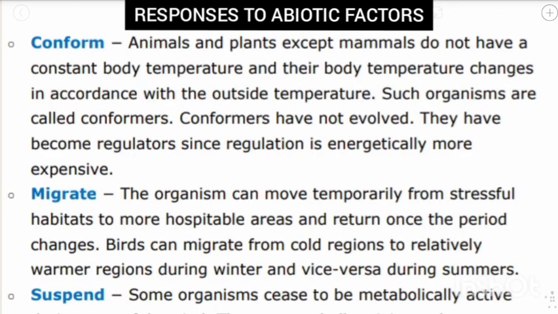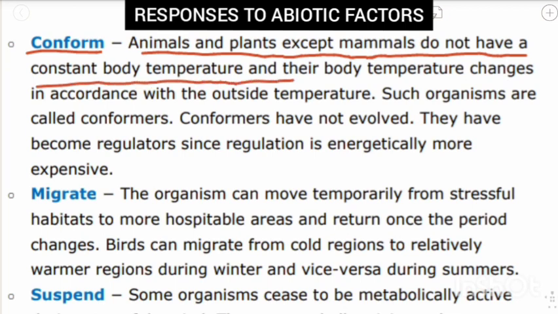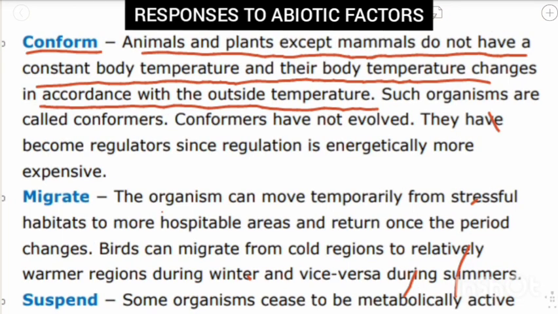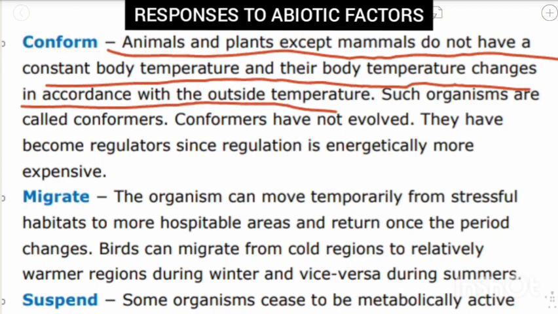The second important strategy is conform. Animals and plants, except mammals, do not have a constant body temperature, and their body temperature changes in accordance with the outside temperature. Only mammals have a constant body temperature, 37 degrees Celsius. Animals and plants do not have a constant temperature; their body temperature changes with respect to the outside temperature.